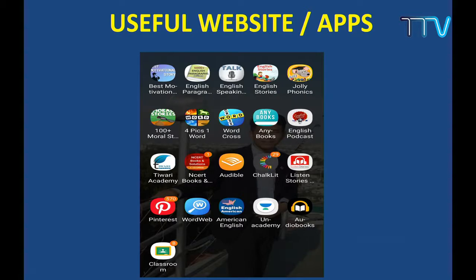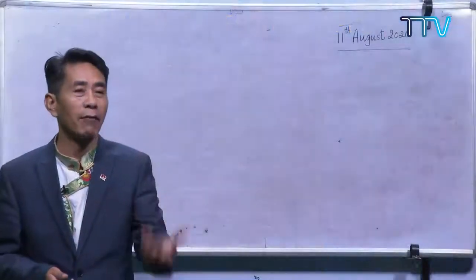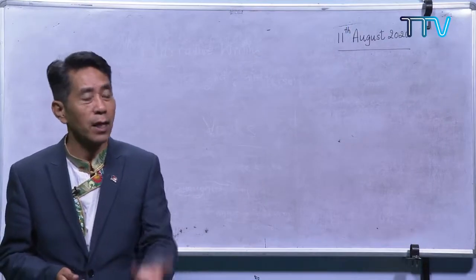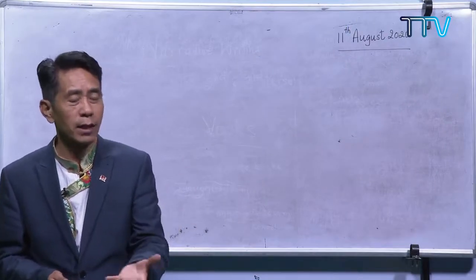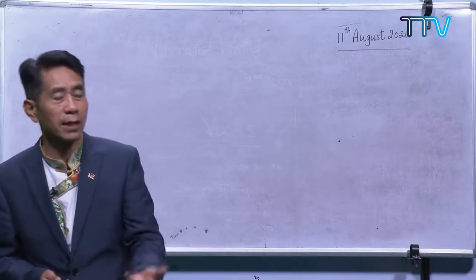Okay, and then we have got American English, Unacademy. Okay, now some of these things my daughters they use. Okay, so we share. Okay, and then last but not the least, we have the audio books. Okay, yes. So these are some of the useful websites and apps. You may be having different apps like this. Okay, so as I've already told you, you can also write in the comment box if you have got any special website that you want to share.